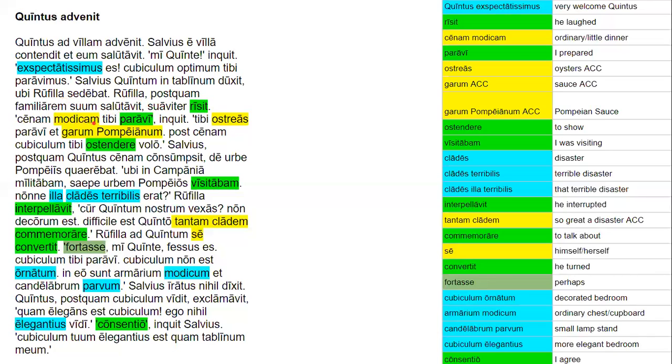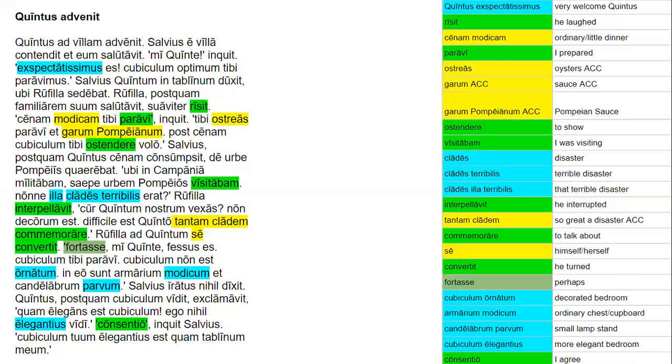Cenam modicam tibi paravi, inquit. Tibi ostreas paravi, et garum Pompeianum. So this means I prepared a modest dinner for you, she said. And I prepared oysters for you and Pompeian garum, and that's a particular salty sauce. It's a bit like fish sauce.